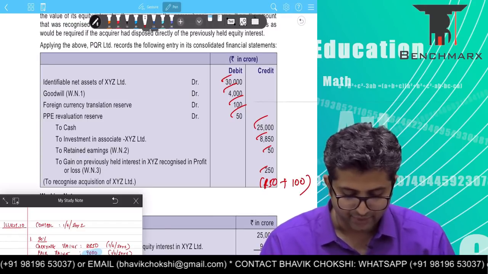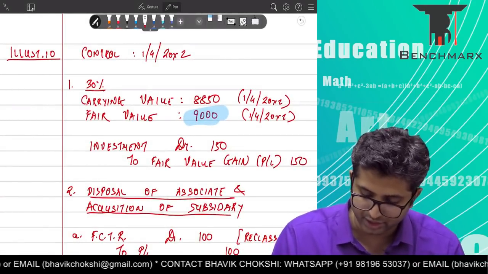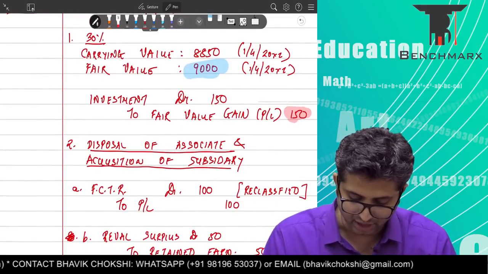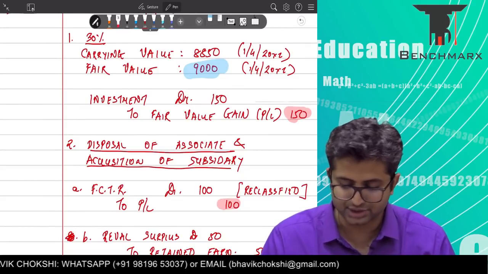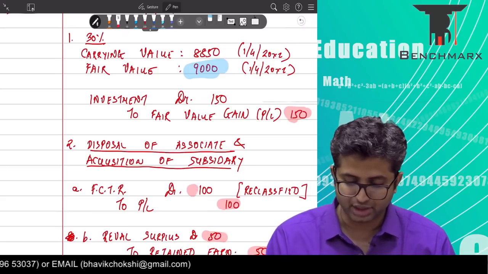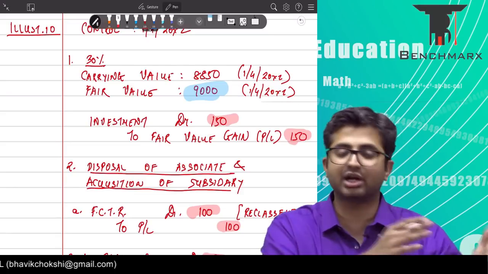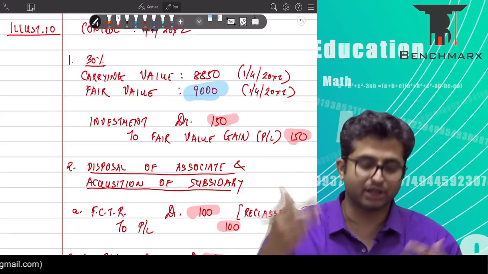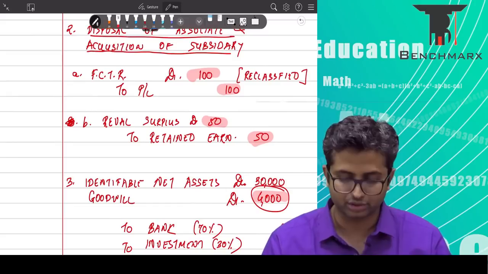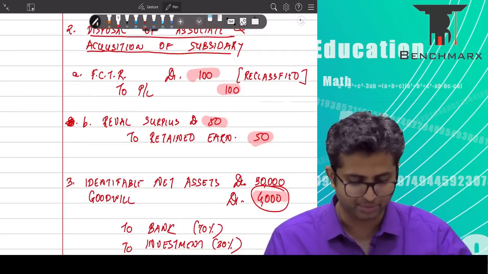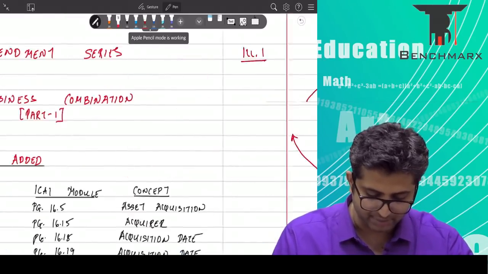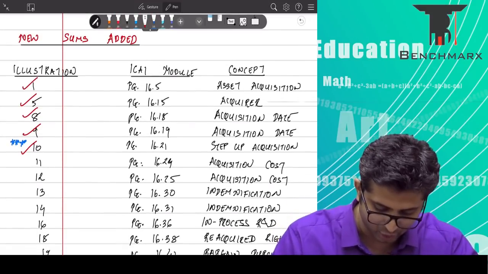As you can see, we have just split this as 4 separate entries. You first record the gain of 150 over here, then an FCTR of another 100 to the P&L, which takes the gain to the P&L to around 250. 50 rupees going to retained earnings, FCTR, as well as revaluation reserve debited, investment debited by 150, and hence we credit by the entire 9,000. Your investment is credited by 9,000, and the goodwill figure tallies at 4,000. So this is a very interesting question. You should mark it as important. Fair. So that takes care of the illustration number 10, an important illustration. We can just tick that off as well over here.